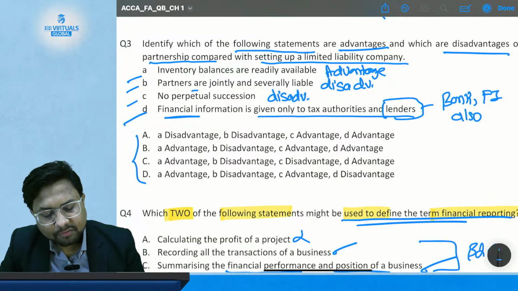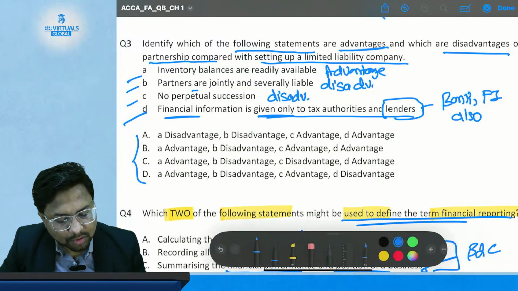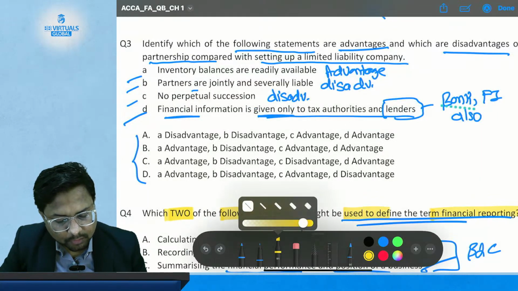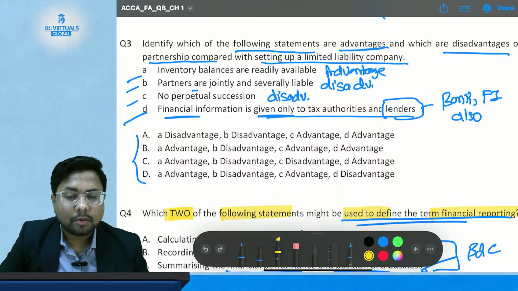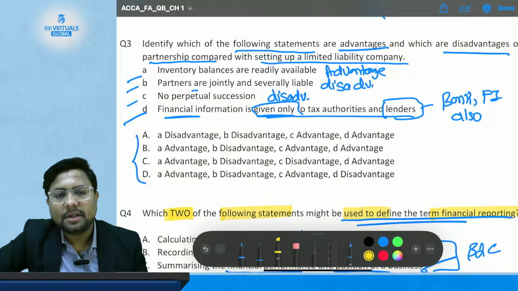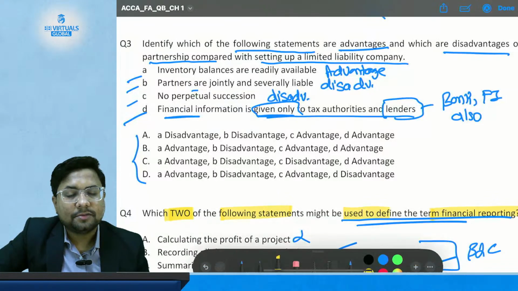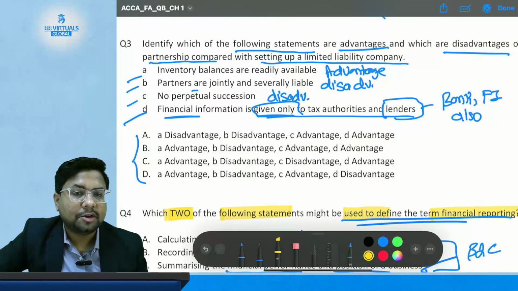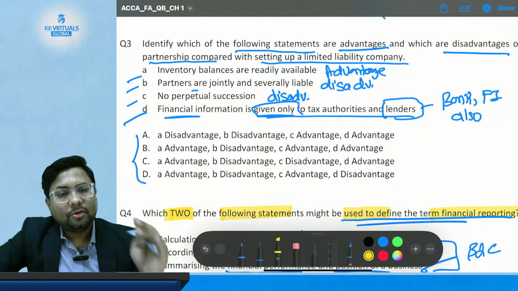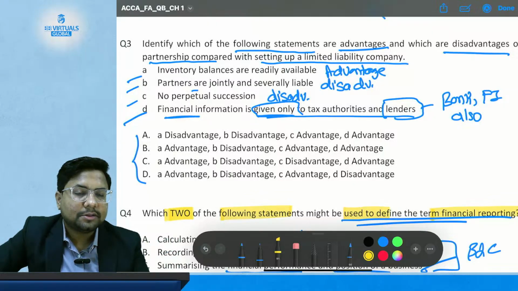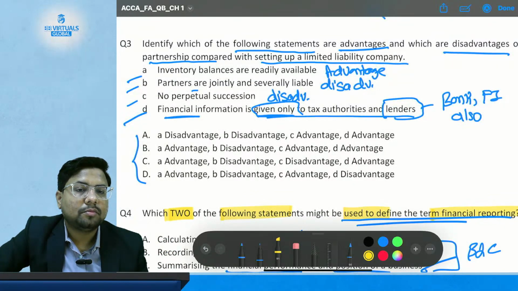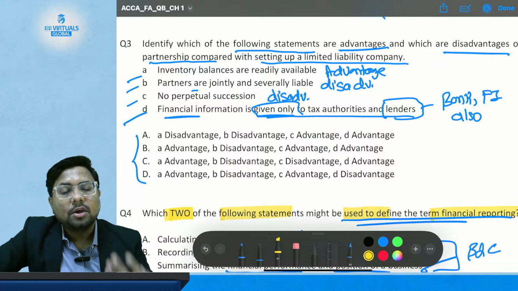So financial information is only given to the government and lenders. So is it my advantage or disadvantage? It is my advantage, because I don't have to give my financial statements to the public. A company needs to give financial statements to the government, lenders, and the public also, but a partnership is only required to give its financial information and financial statements to the government and lenders.